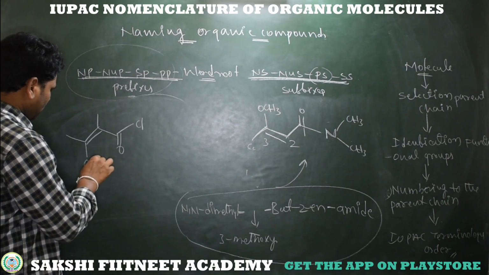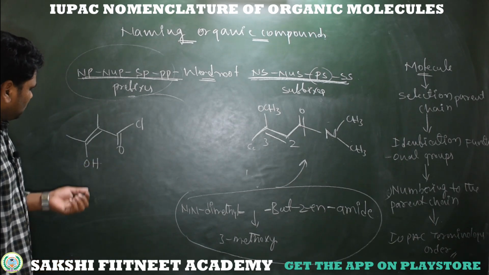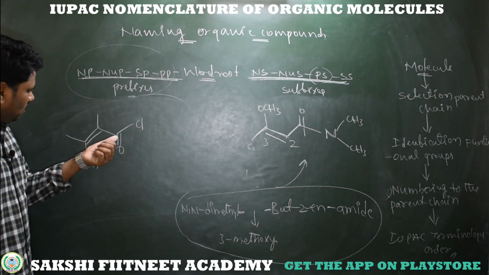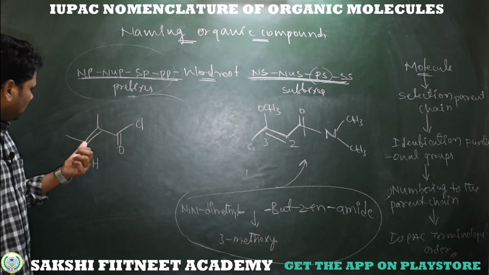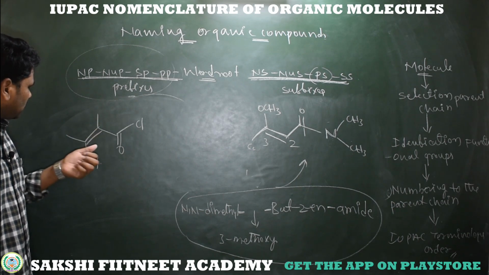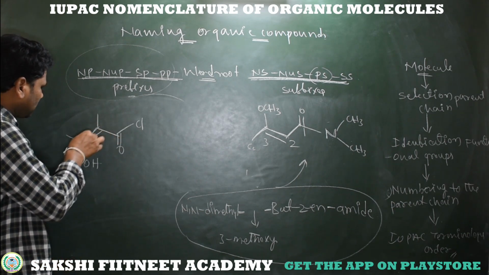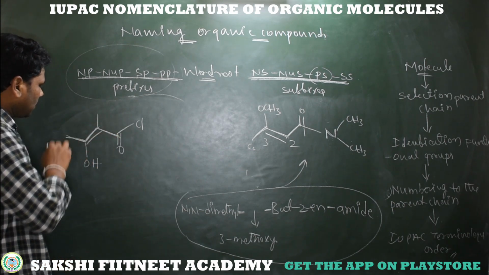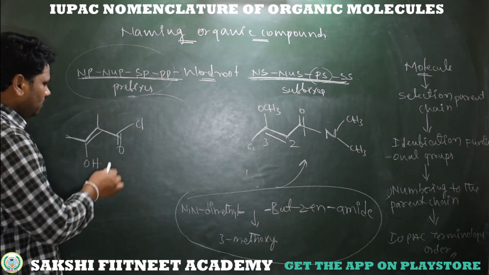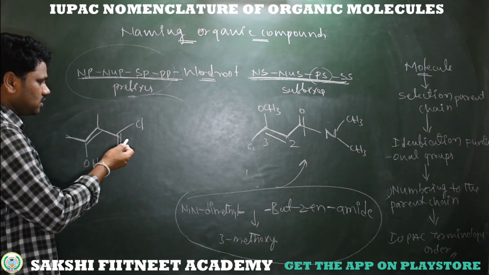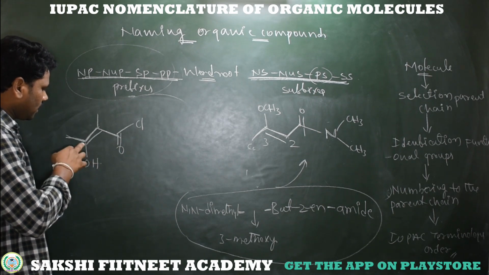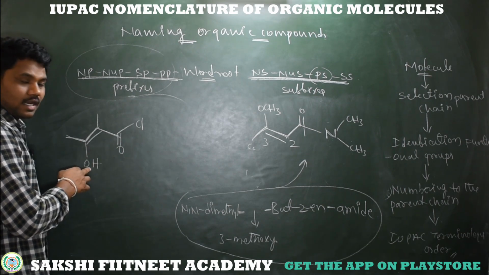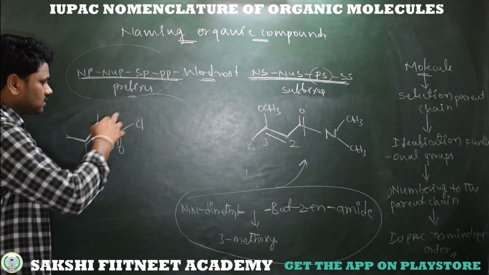Next, okay, here I am taking OH. This is a compound. See, 1, 2, 3, 4, 1, 2, 3, and here we have one substituent, so better to select this as the parent chain. Numbering should be from the carbonyl carbon, because this is a higher priority carbon compared to this carbon. It's the OH bonded carbon; alcohol is lower priority compared to this acid halide.